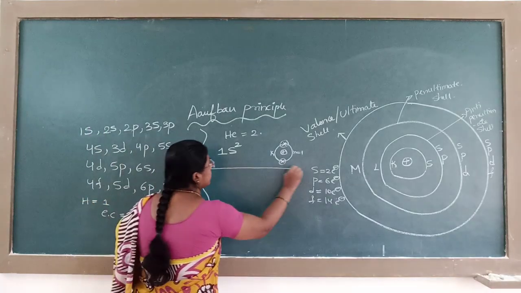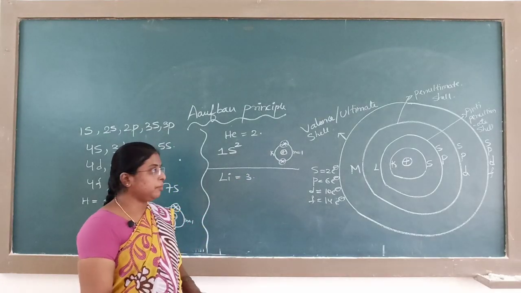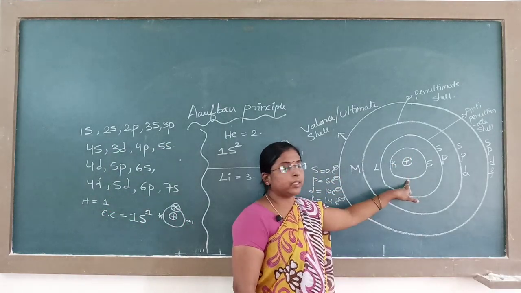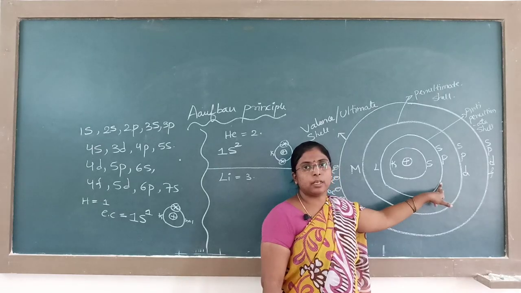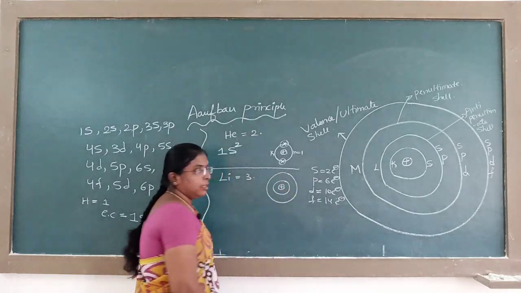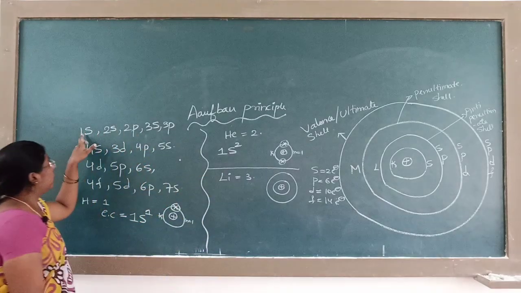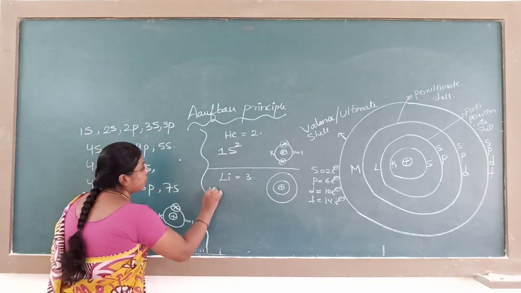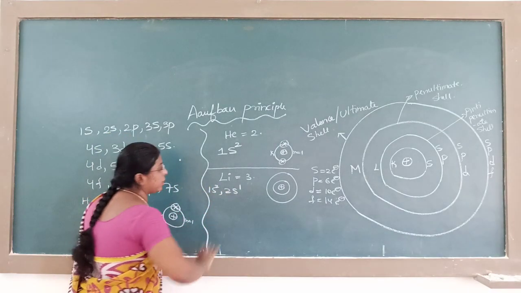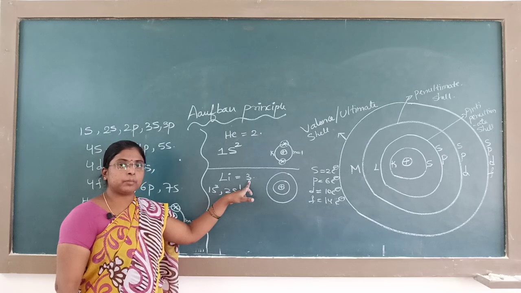After helium, next comes lithium with atomic number 3. 3 means 2 electrons are filled in the first shell. The third electron, where will it go? It will go into the next, the second shell. Lithium, I can write its electronic configuration: 1s2, and next the electron enters into 2s1. Total is 2 plus 1, 3 electrons. Its atomic number is 3.